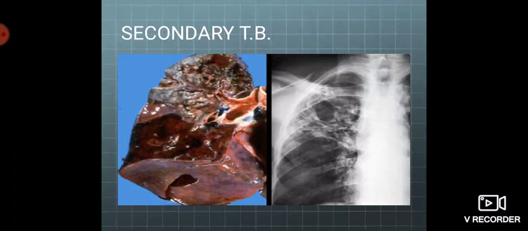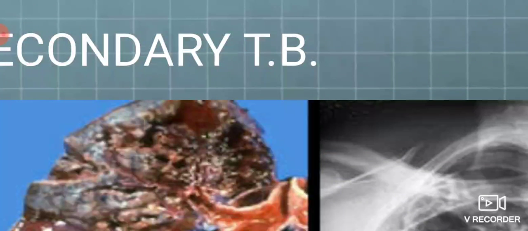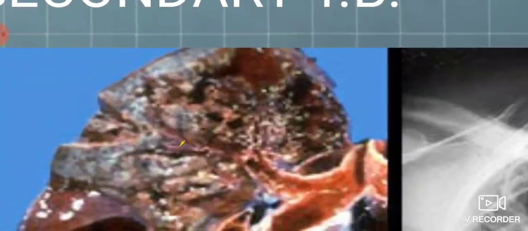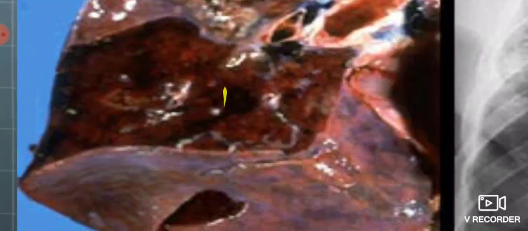Secondary tuberculosis commonly affects the lung and shows the presence of cavitary lesions. The most common site of involvement is the apical area, as the apical area has the highest concentration of oxygen. Apical involvement is common in secondary tuberculosis. It is more destructive, so caseation later on leads to the formation of a cavitary lesion. The cavity wall becomes fibrosed.